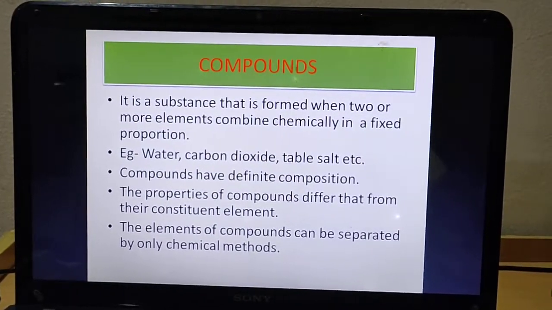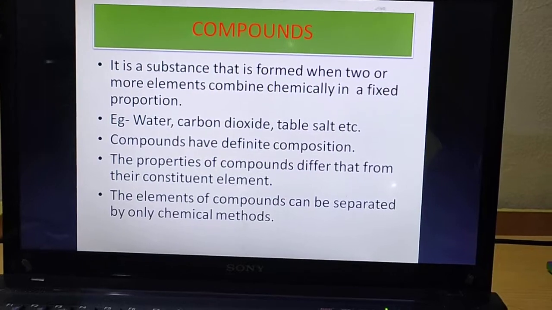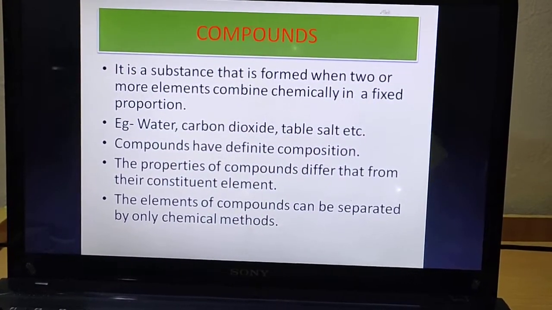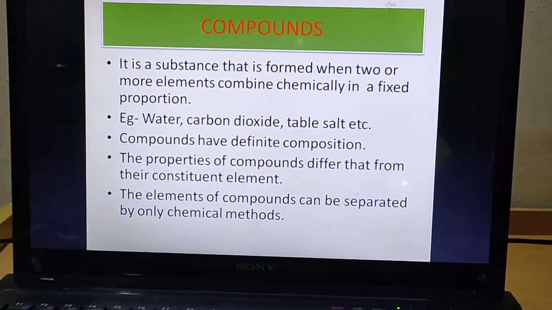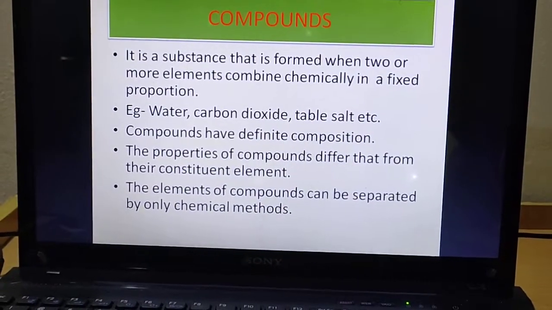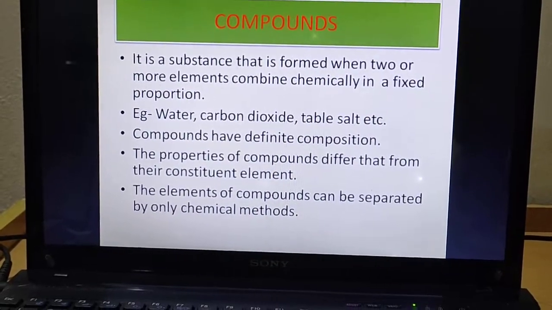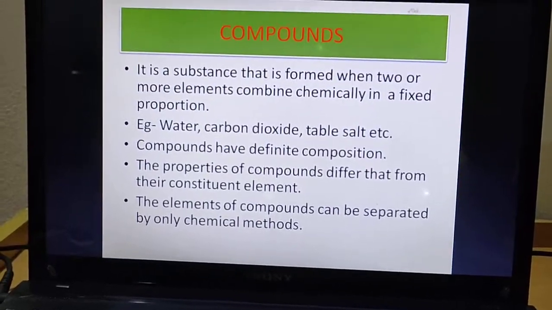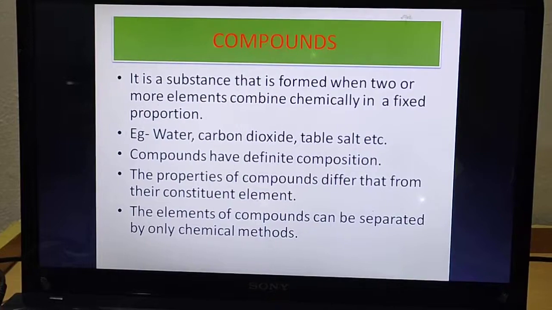After elements, the next part which we are going to study is about compounds. Now, a compound is a substance that is formed when two or more elements combine chemically in a fixed proportion. Means that a few elements combine in a fixed proportion to form a compound. Here, between those two elements, a chemical bond is formed which helps in the formation of a compound.